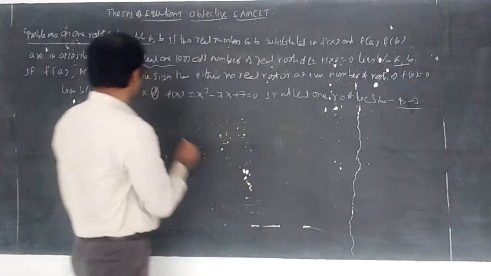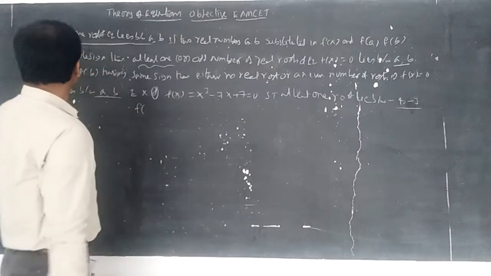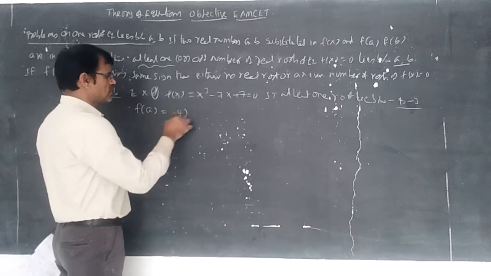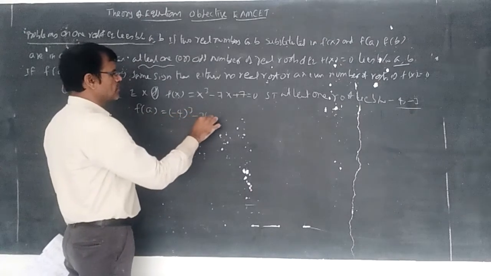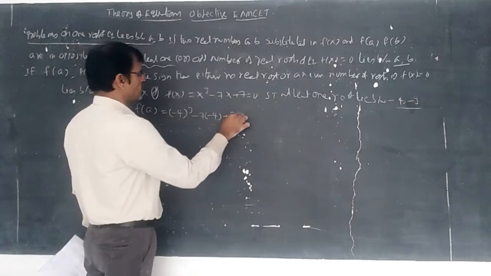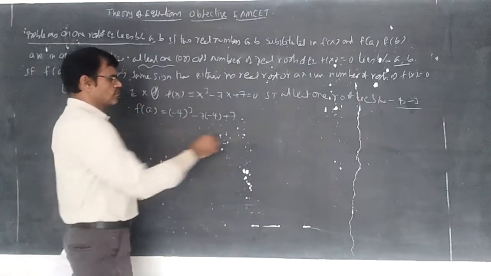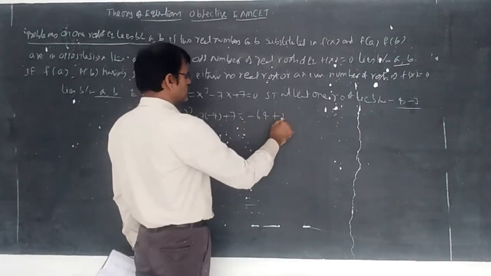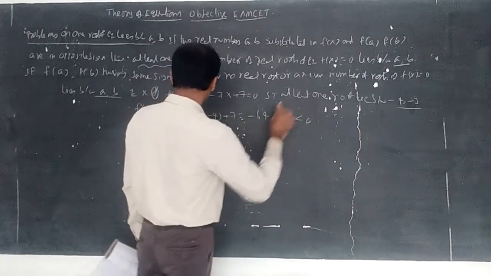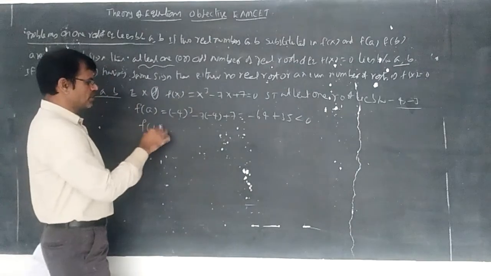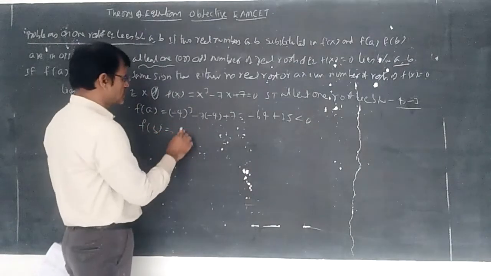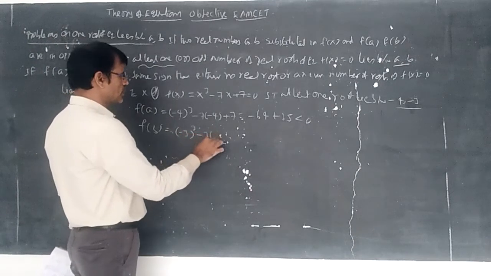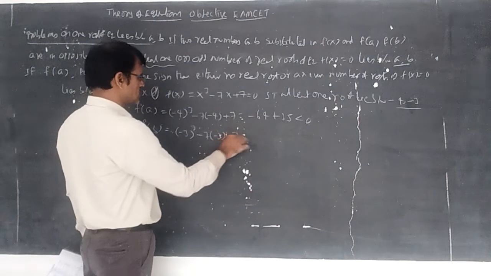Now you can understand f of a, simply substitute the value here: minus 4 whole cube minus 7 into minus 4 plus 7, that is minus 64 plus 28 plus 7, so it is minus 29, it is less than 0, keep aside. f of b I am writing now, f of b means minus 3, you substitute: minus 3 whole cube minus 7 into minus 3 plus 7.